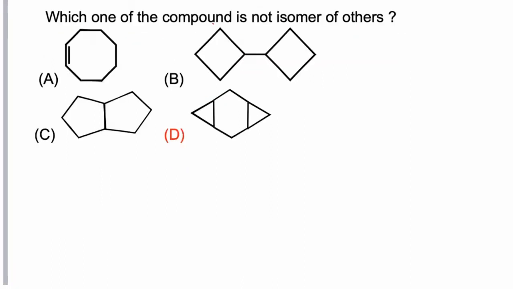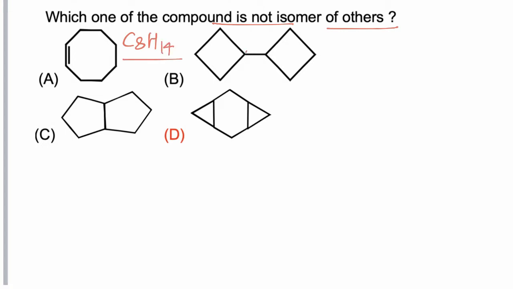Which one of the following is not an isomer of the others? In this question we have to find which compound has a different molecular formula from the others, because if the compounds are isomers they must have the same molecular formula. The first molecule has one double bond and one ring and a total of 8 carbons. So DOU is 2, and compared to alkane it must have 4 hydrogens less. So its molecular formula is C8H14.